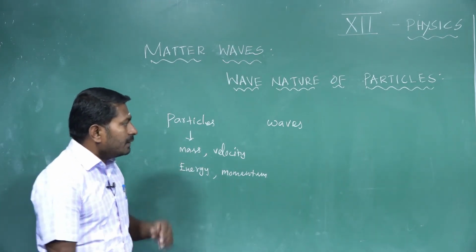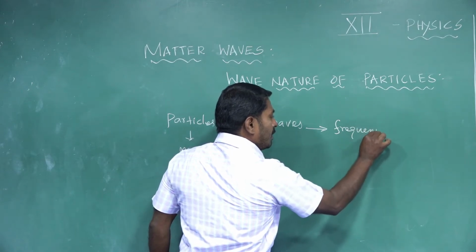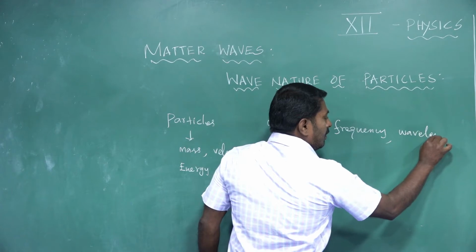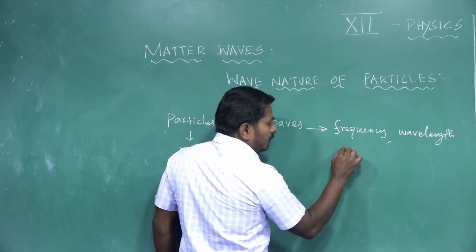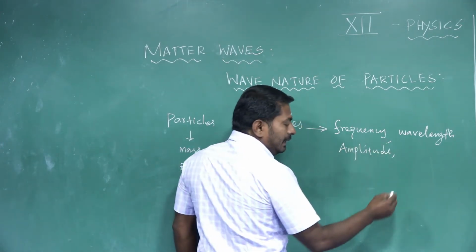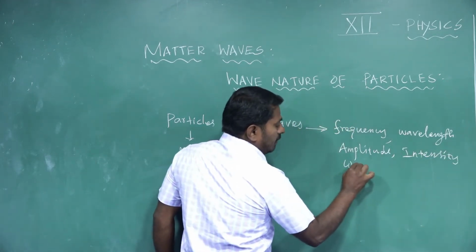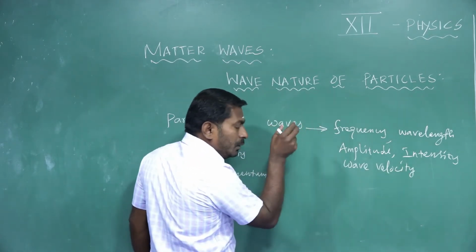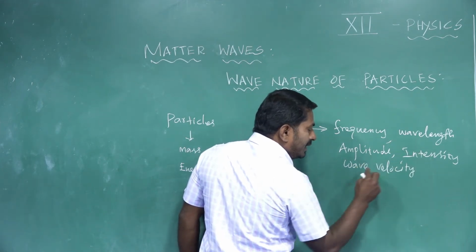But a wave can be specified by its frequency, wavelength, amplitude, intensity, and wave velocity.